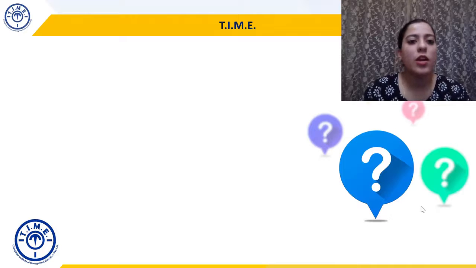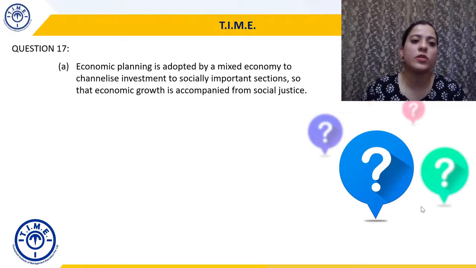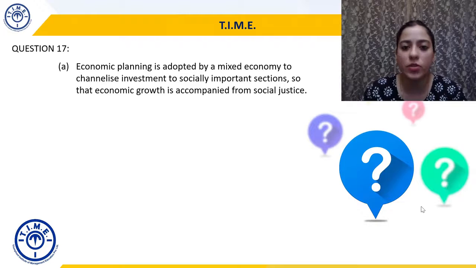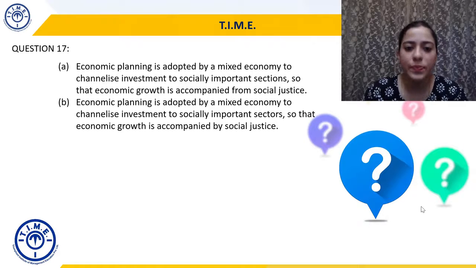All right. Now we're moving to another type of question. Here the same sentence is given again and again, in the same format. You have to tell which format is grammatically correct. So the first one is: economic planning is adopted by mixed economy to channelize investment to socially important sections so that economic growth is accompanied from social justice. The second one is the same, to socially important sectors so that economic growth is accompanied by social justice.